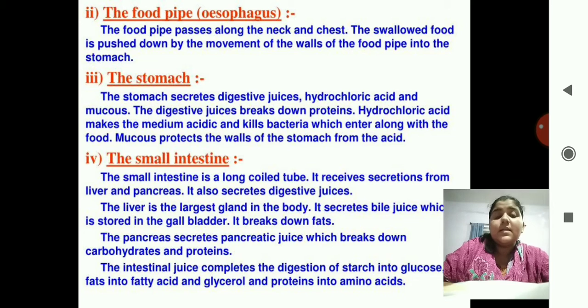The intestinal juices complete the digestion of starch, that is, starch is converted into glucose, fats are converted into fatty acids and glycerol, and proteins are converted into amino acids.